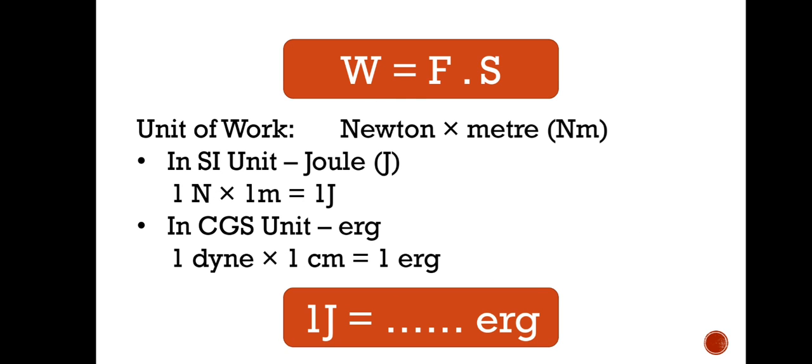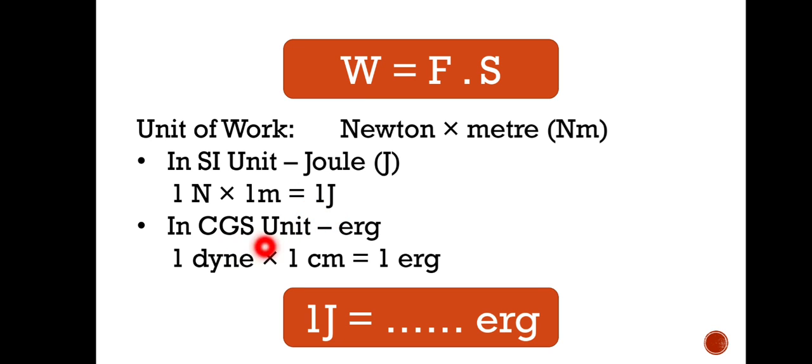Now if work done is equal to force into displacement, the unit of work will be Newton into meter, because force has the unit Newton and displacement has the SI unit meter, so Newton meter is the unit. In SI we write this Newton meter as joule, and we define 1 joule of work simply like this: when 1 Newton of force applied on a body causes a displacement of 1 meter, then we say that 1 joule of work is done. So this is the definition of 1 joule.